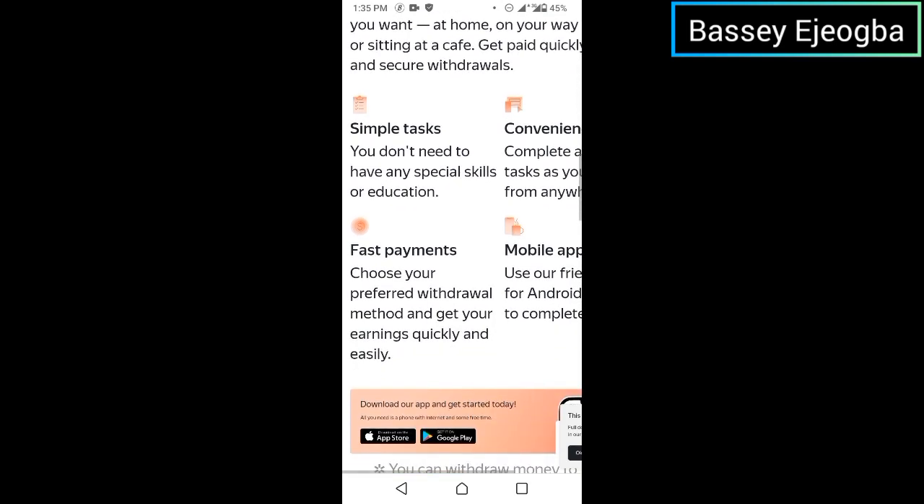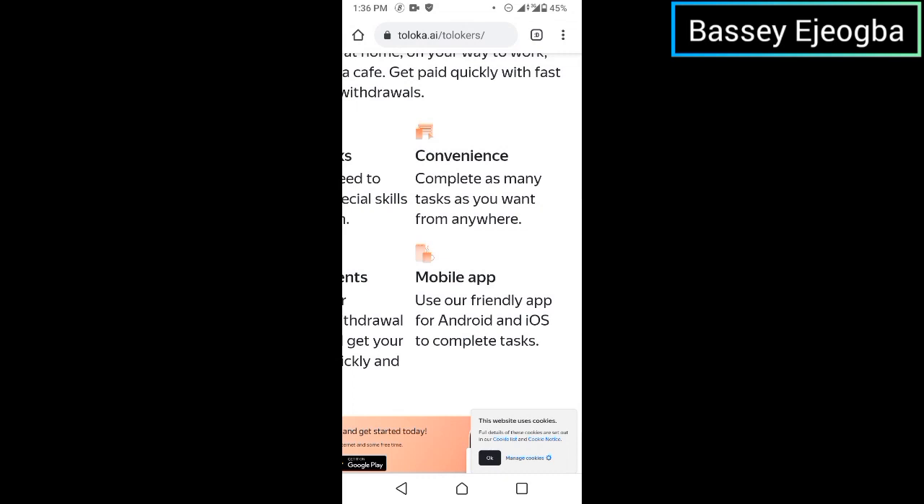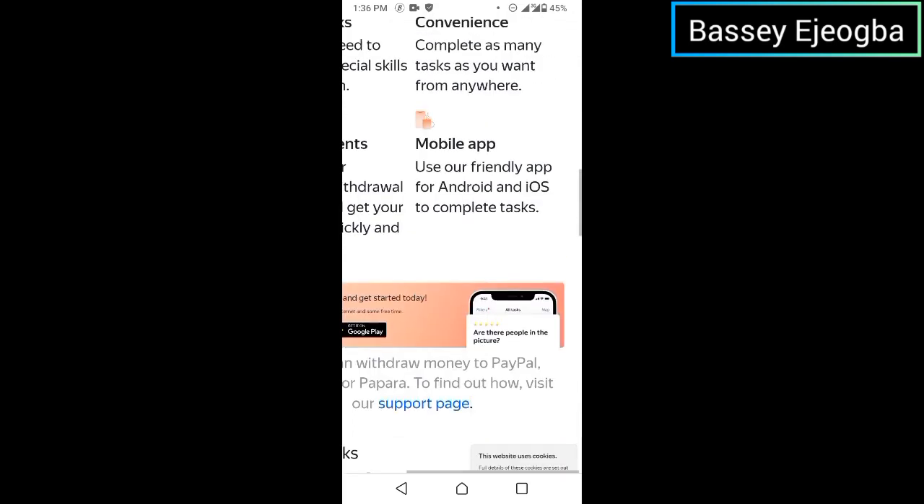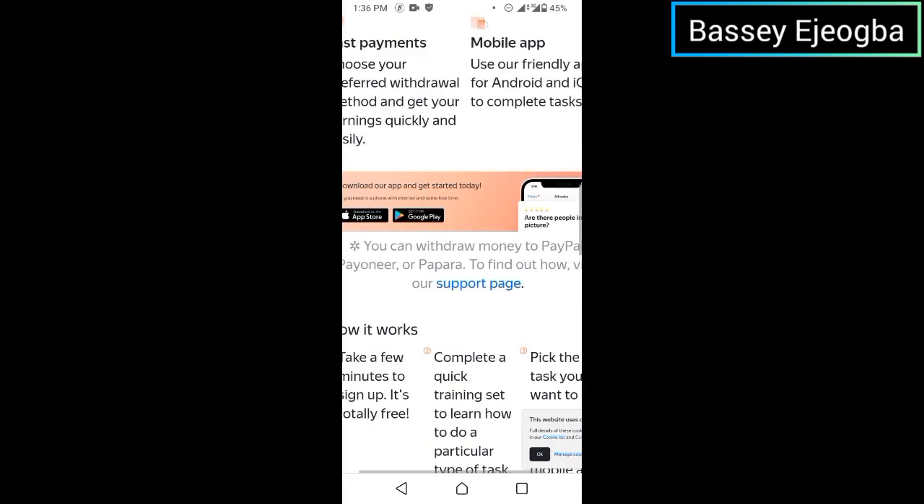And it says the payment here is very fast. You choose your own preferred payment method. As a Nigerian, you can use PayPal, Payoneer, Stripe and things like that, directly to your bank account or gift card. They also have a mobile app for Android and iOS. That means if you're using Apple, you don't have to bother because you are also included. It says you work from anywhere and complete as many tasks as you want. Just like I told you, you can withdraw money to PayPal, Payoneer or Papara.